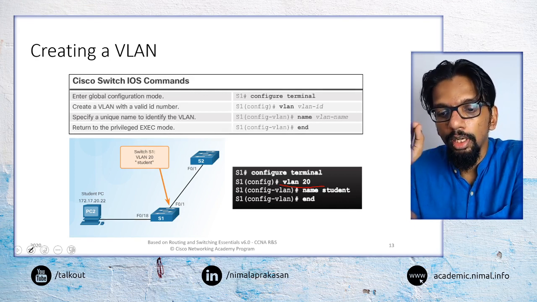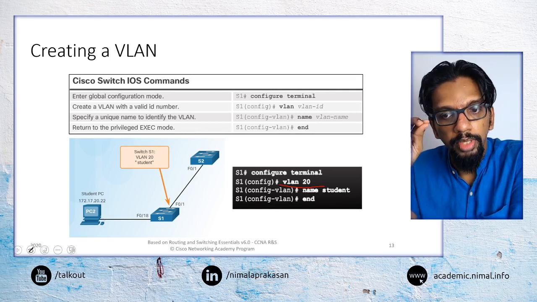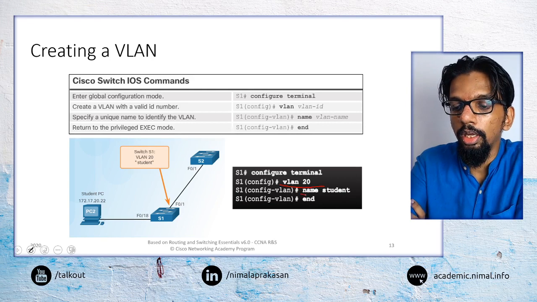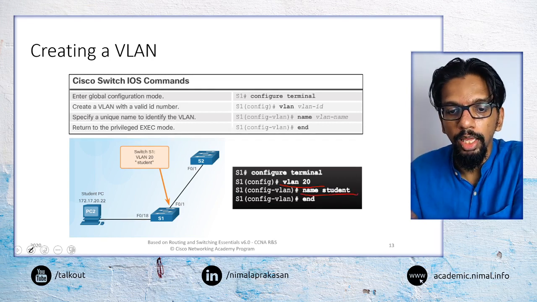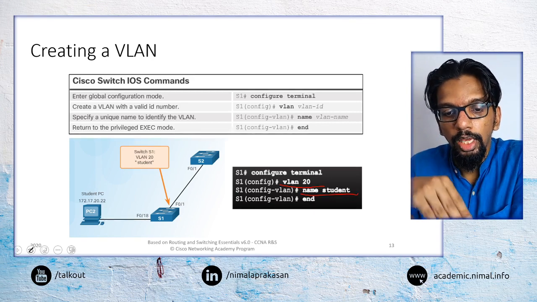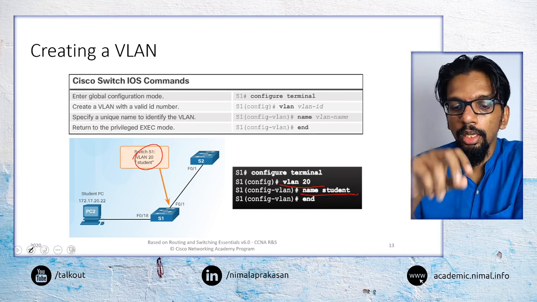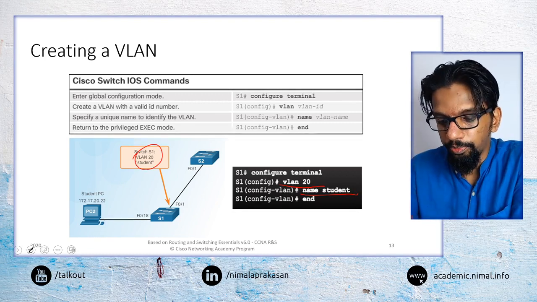And then we can optionally add a name to the VLAN, an identifiable name. So we can say VLAN 20 is student VLAN. So that would be configured there.